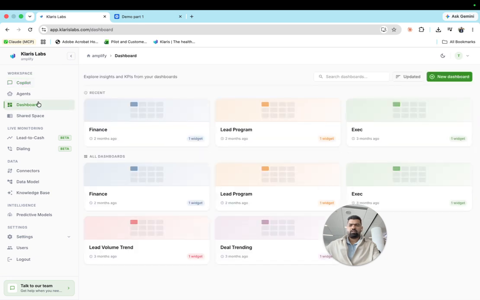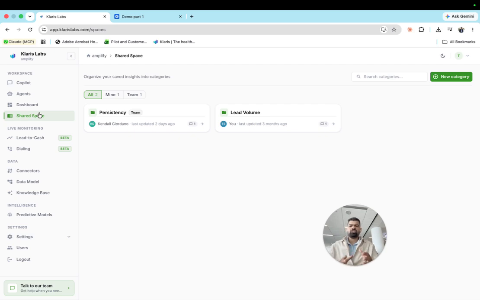Apart from this, there are a few features like dashboards and sharing the important things. So essentially, what Klaris provides is multiple agents which can work together and fulfill all the requirements that the company has with respect to data and analytics.